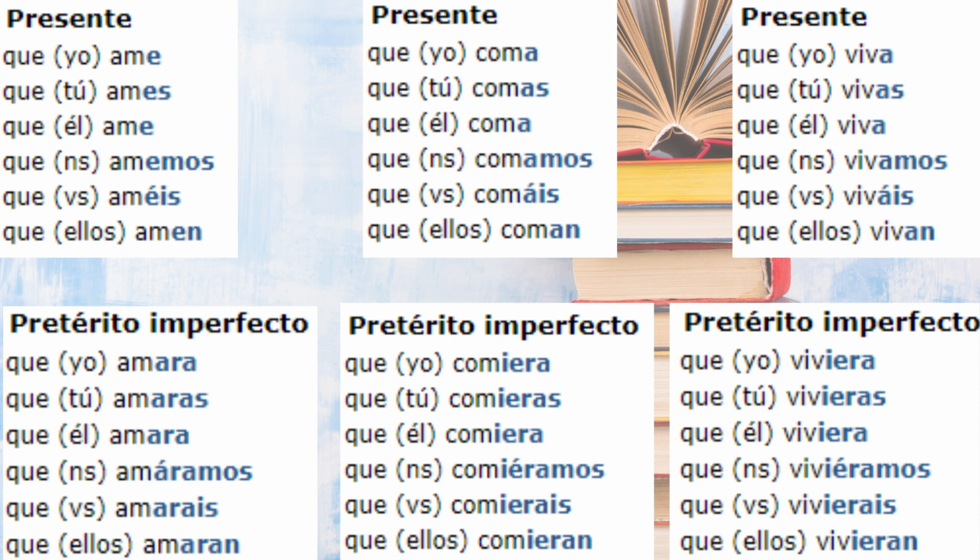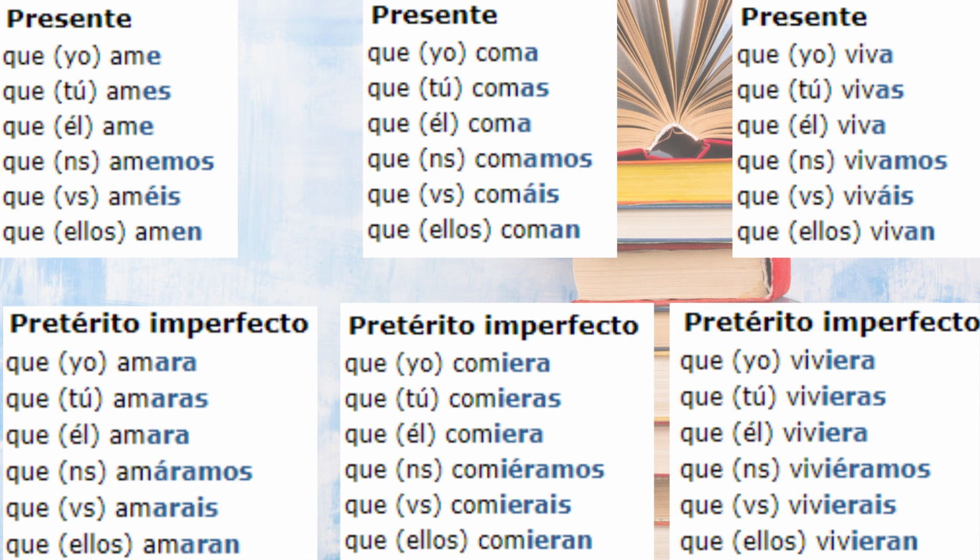Now, let's check out the conjugation. Basically, we have here three examples of regular conjugations of the subjunctive, okay? In this case, amar, comer, and vivir, right? And we're going to check the conjugation.